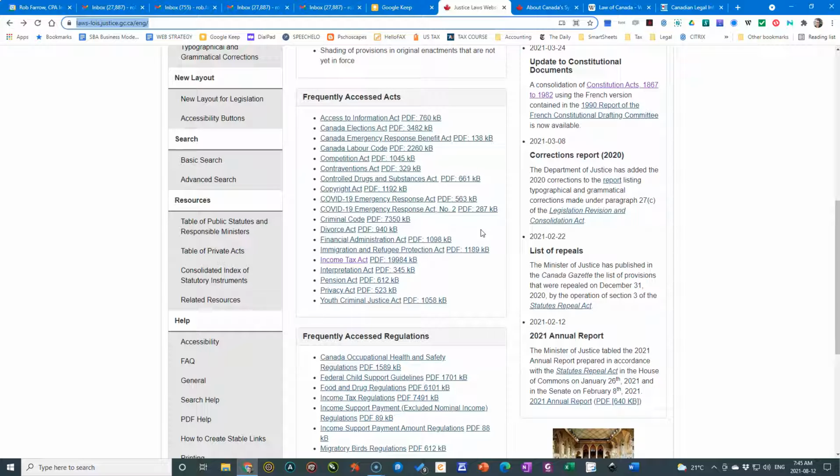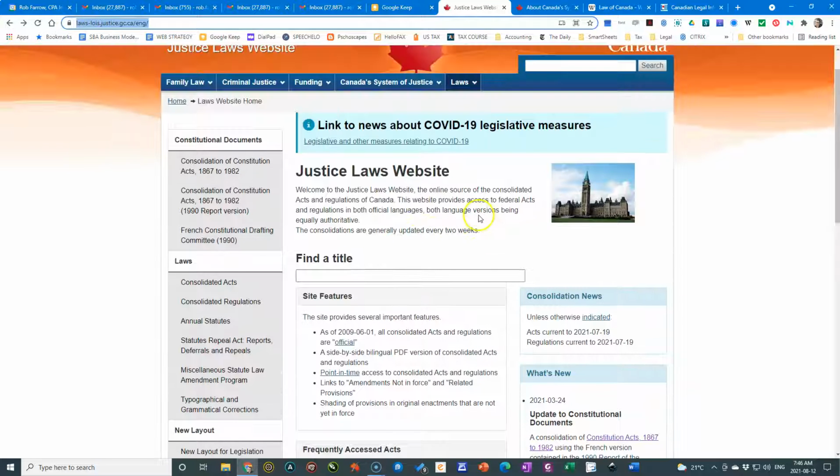But in this course, we're not going to be focused on the Income Tax Act, but rather other areas of law that impact on compliance, including tax compliance. So, in any event, the Justice Laws website contains this information.